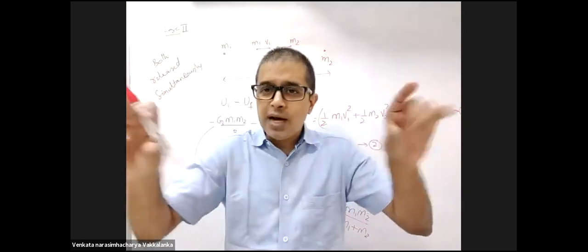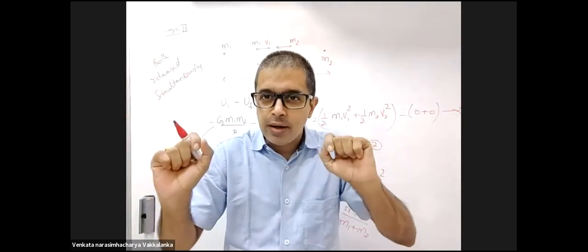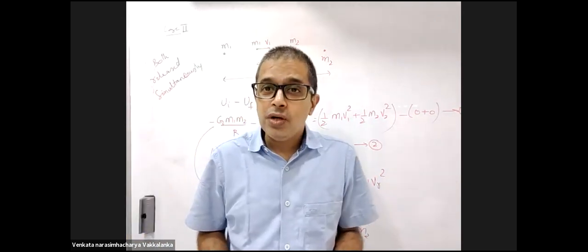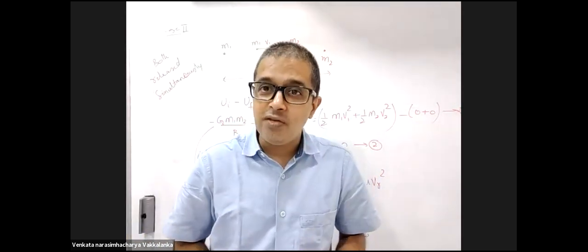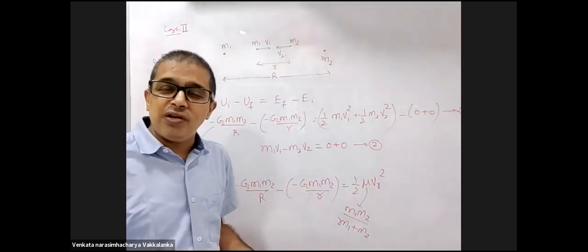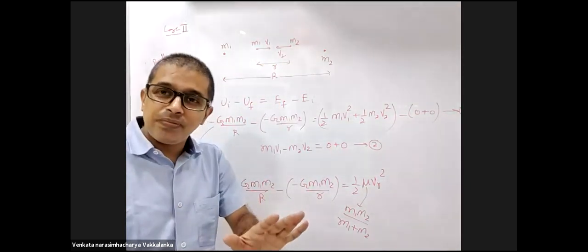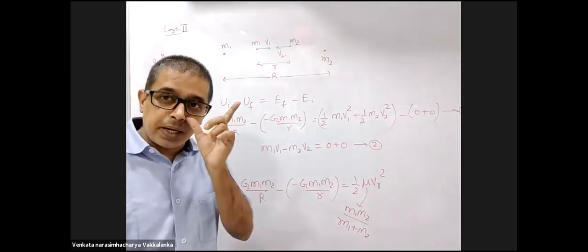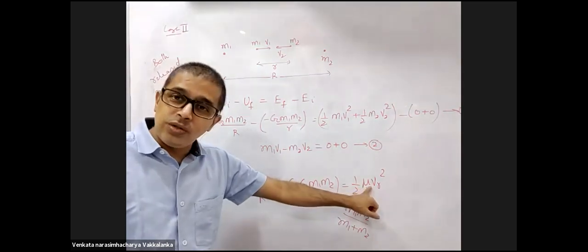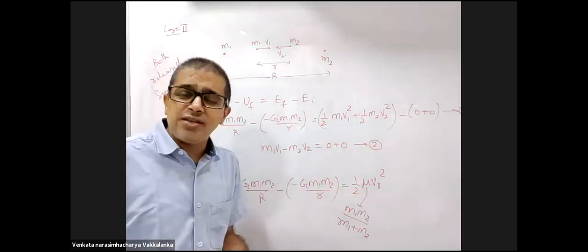Recollect, two masses with a spring in between. You used this, because there was no external force on the center of mass. It is purely an internal force. Instead of a spring, you are having gravitational force. The problem is the same. So obviously you can do this. And what is VR standing for?